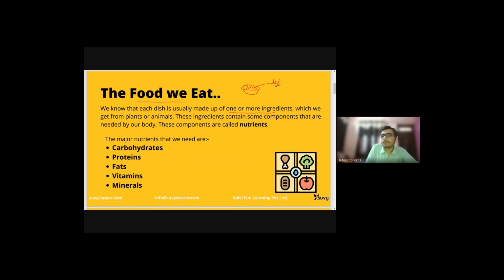I hope you all have had dals. We also call them pulses or gram. These are usually first boiled, and then our mothers add spices to make them tastier, right? So that's a kind of process it goes through.